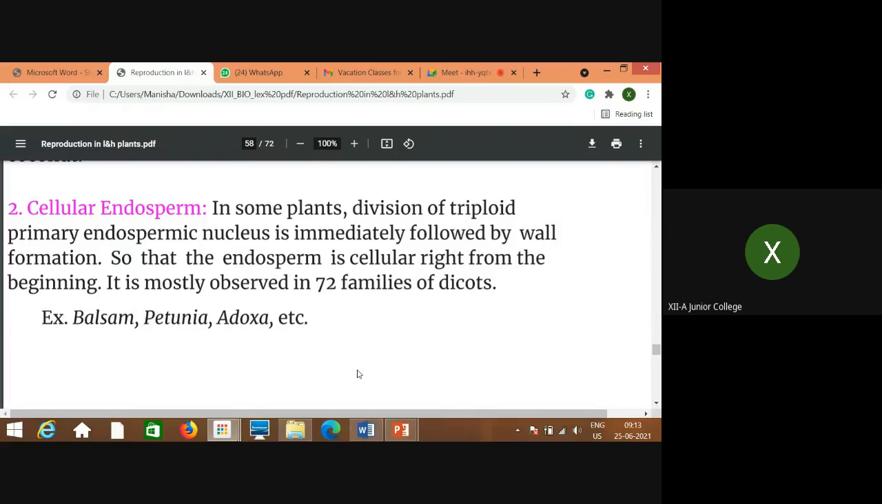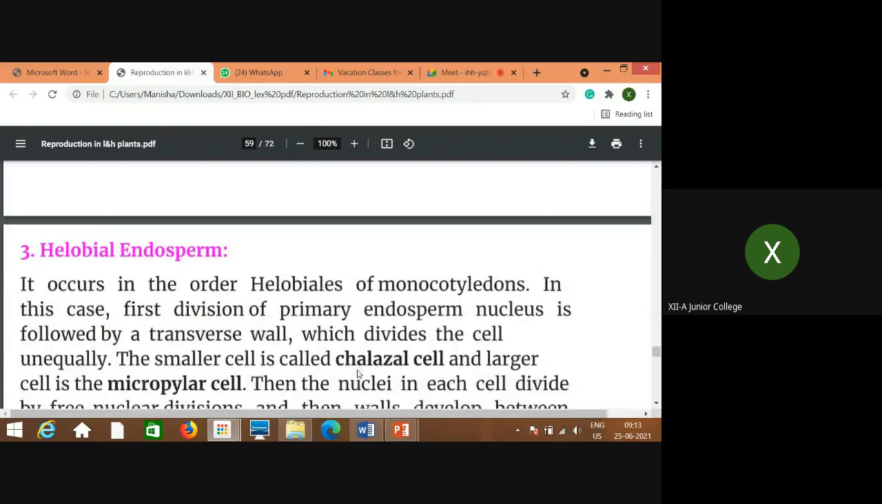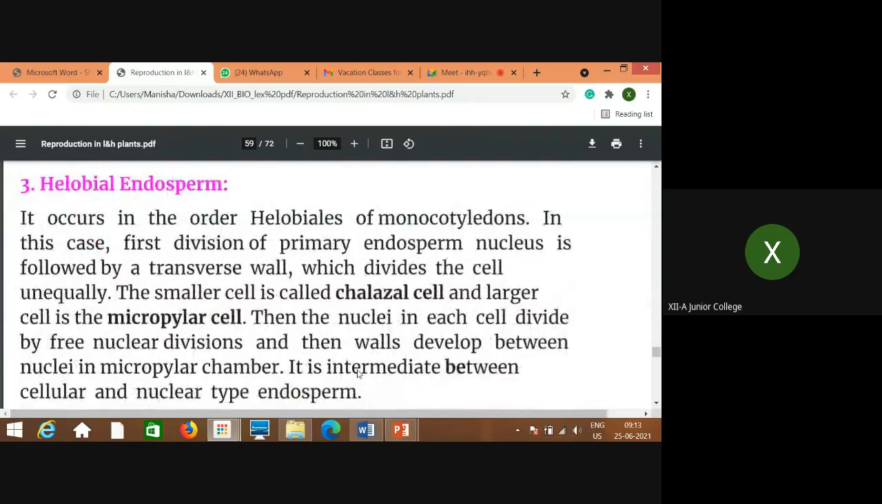And right from the beginning, that nucleus is followed by the formation of a wall around itself. That means it gives the appearance of a many-celled structure. So balsam, petunia, adoxa, these are the examples of cellular type of endosperm. Next is the helobial type of endosperm.